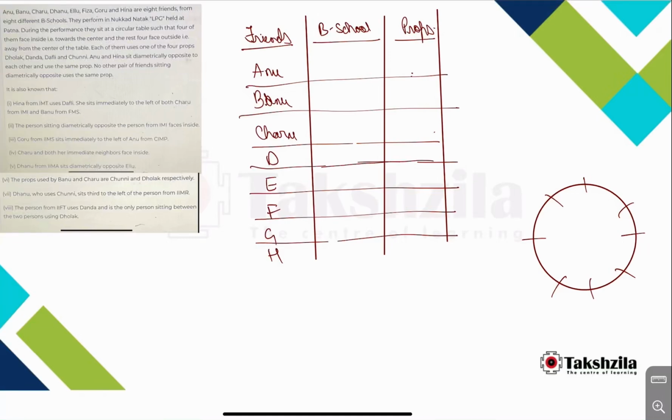Okay, so you must have already read this, so I'm directly coming to this. Okay, so there are 8 friends. They study in different B schools. They use different props, and they are sitting some facing in, some facing out. Okay, start with this point.